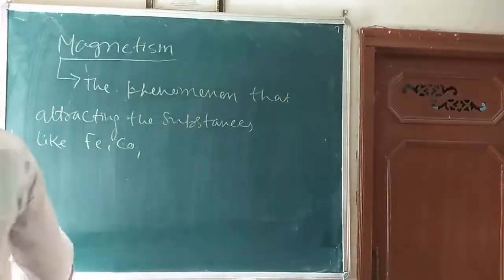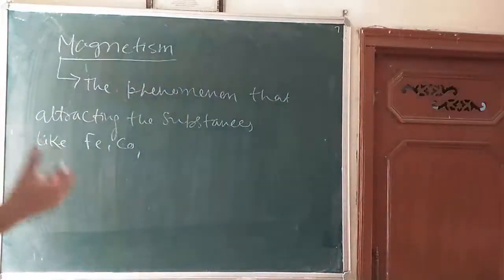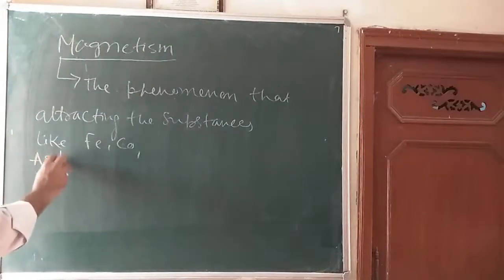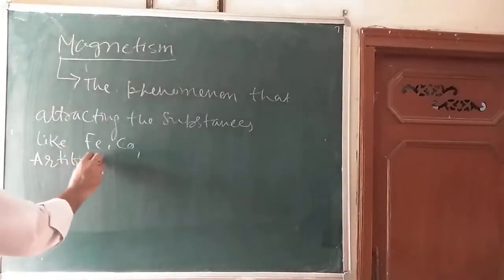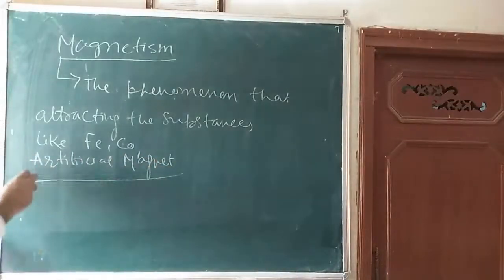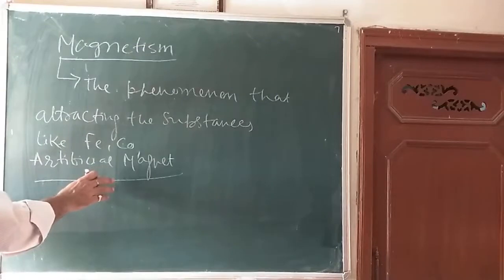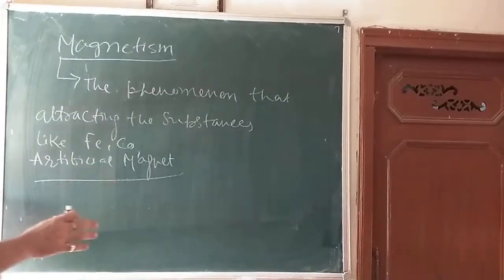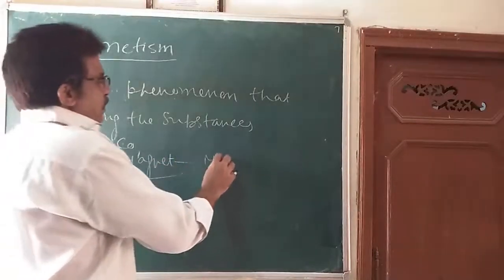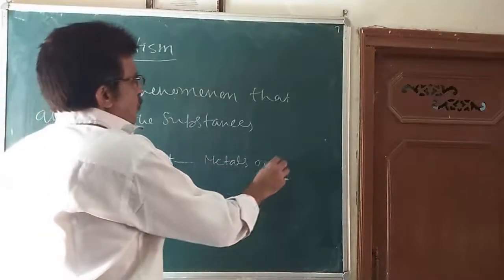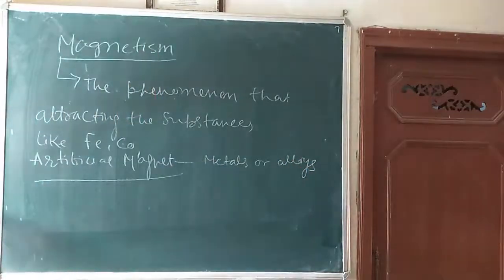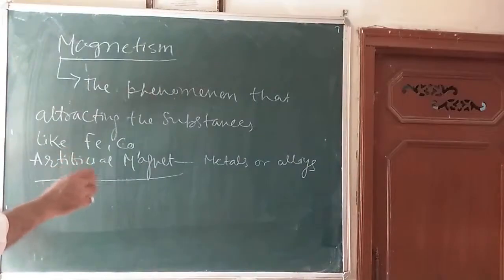Now, in the market a lot of magnets are available. Those are called artificial magnets. The permanent artificial magnets are made up of some metals and alloys, like carbon steel.